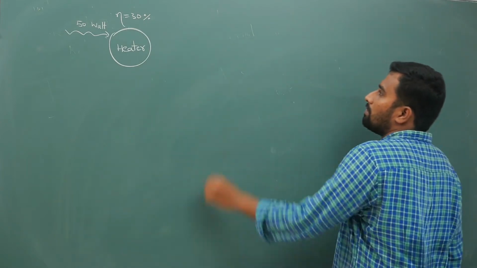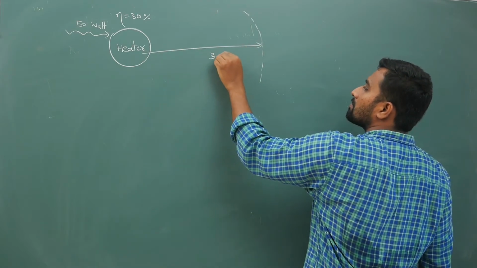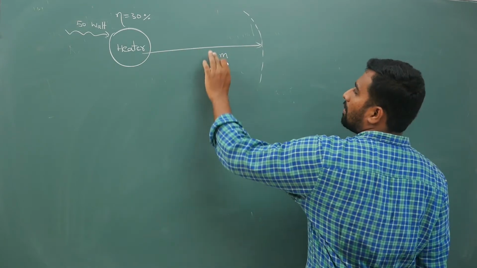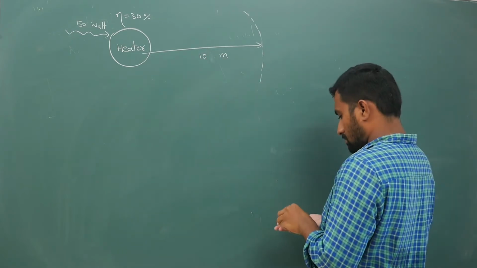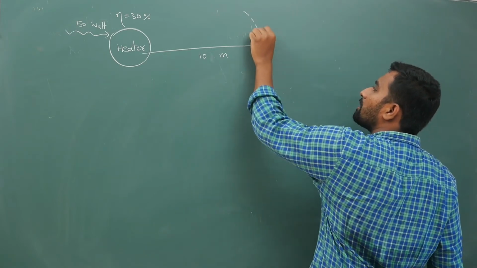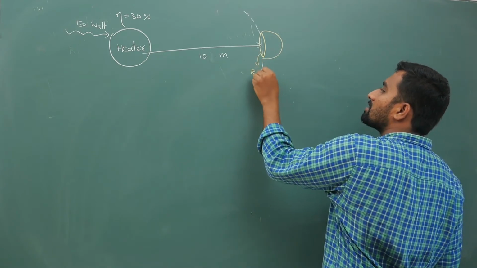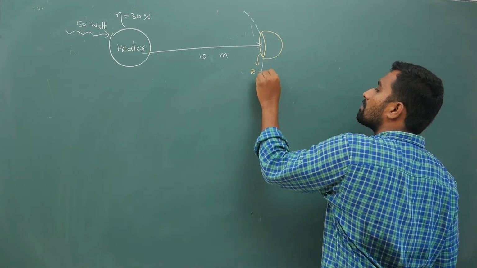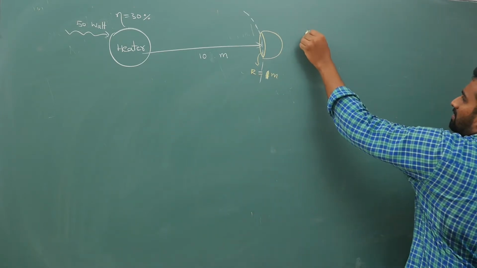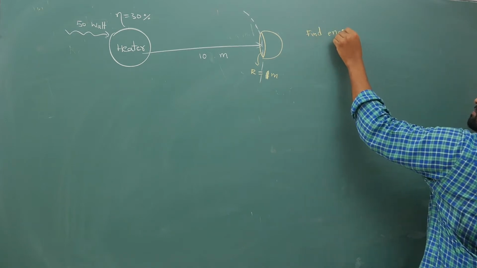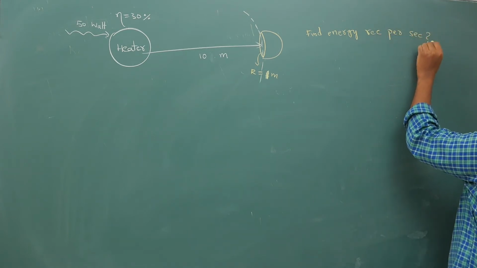Now at some distance of 3 meters, or let us say 10 meters, there is a hemispherical body whose radius is 2 meters or 1 meter. Your question is, find the energy received per second.